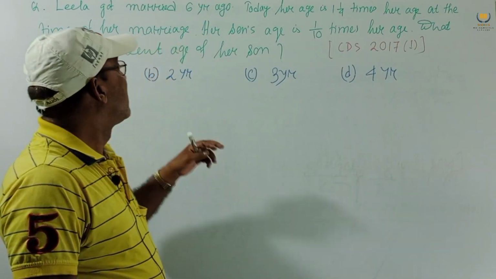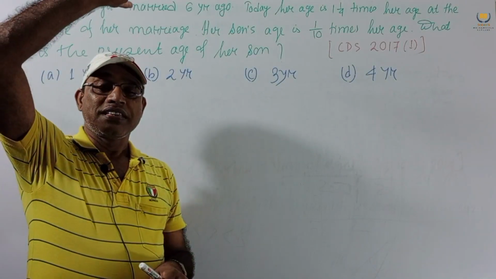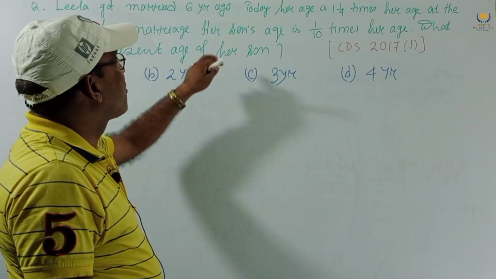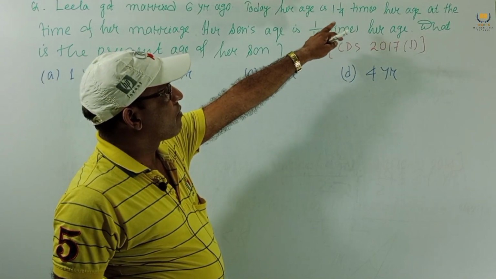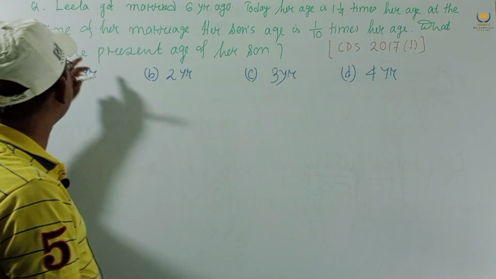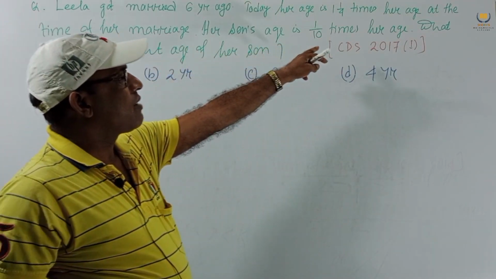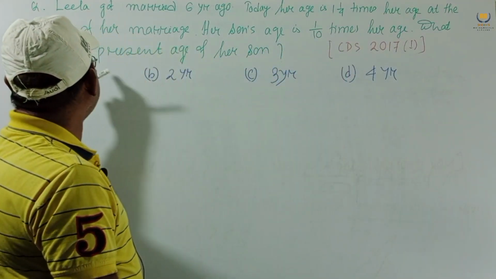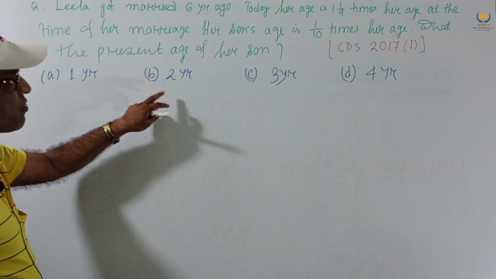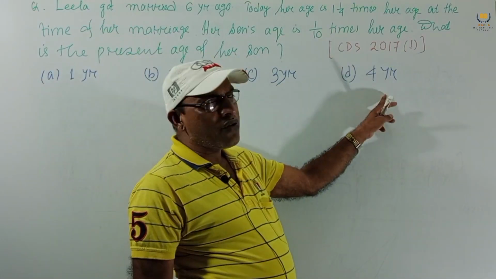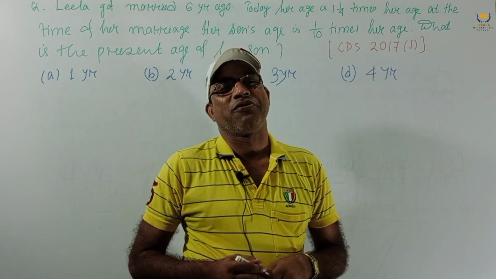The options given are 1 year, 2 years, 3 years, 4 years. This was set in CTET 2017.